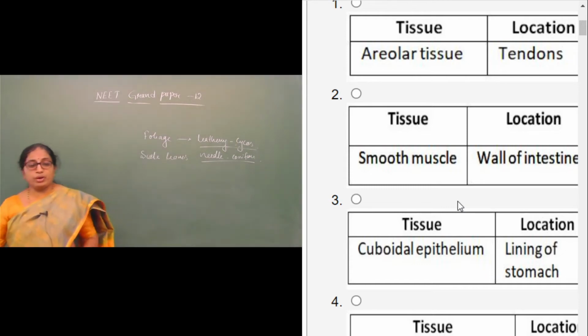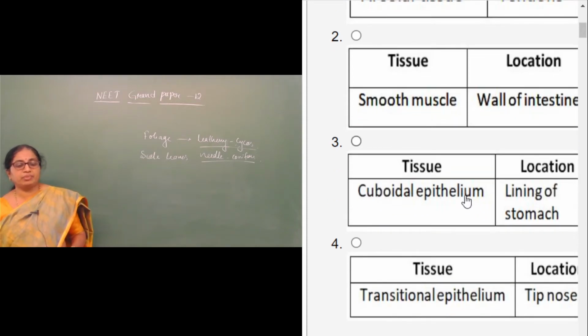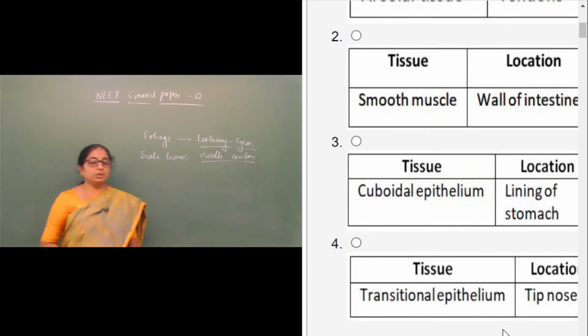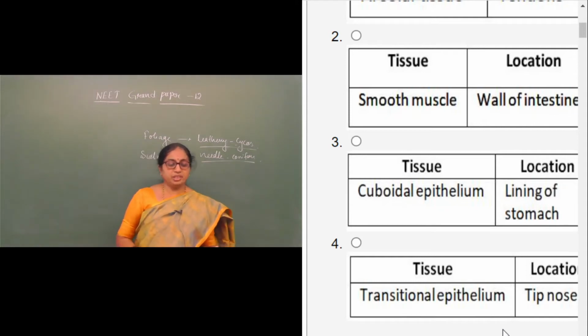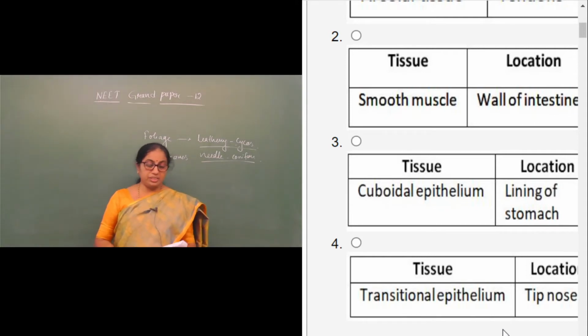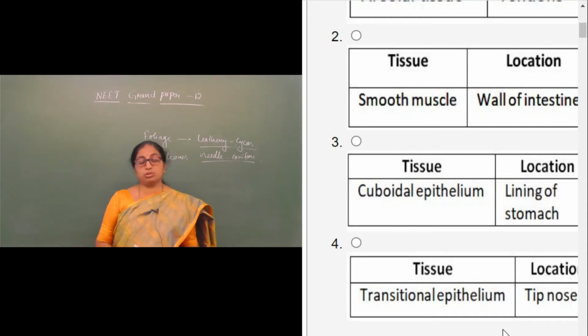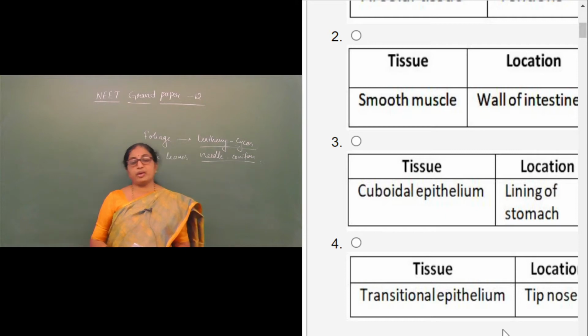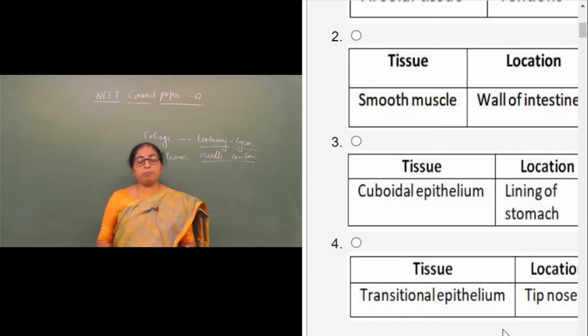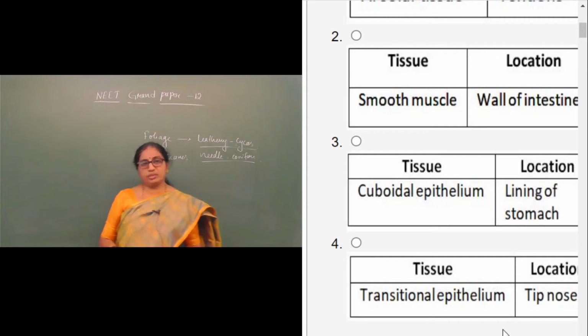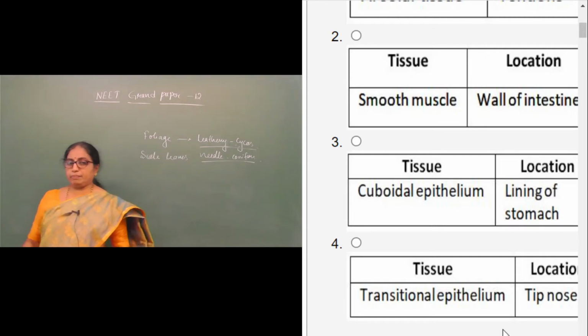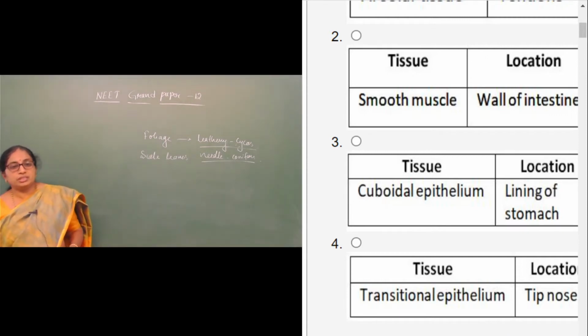So the fourth one is transitional epithelium and it is present at the tip of the nose. So this is also a mismatch because transitional epithelium is present in the renal pelvis. They are also called urothelium because most of it is present in the urinary part of the body, that is, in the uterus, the urinary bladder and also the urethra. So the tip of the nose consists of cartilage but not transitional epithelium. So the right answer is option 2, smooth muscle wall of intestine.